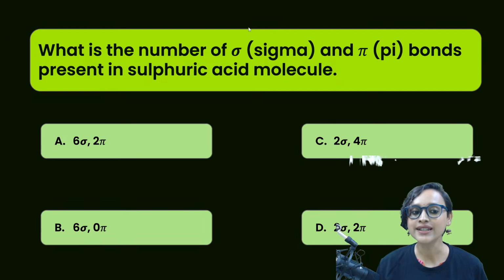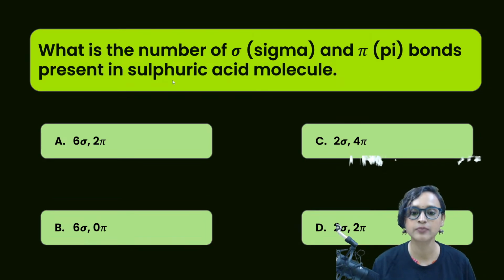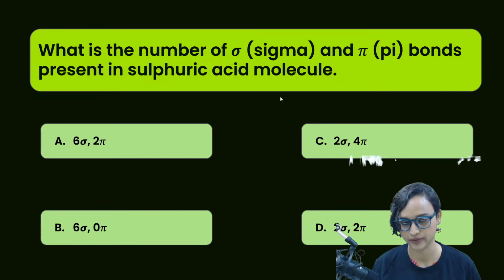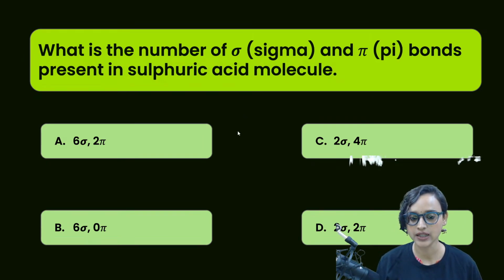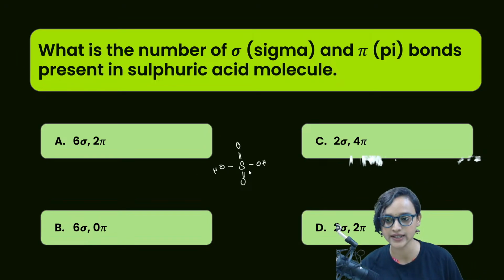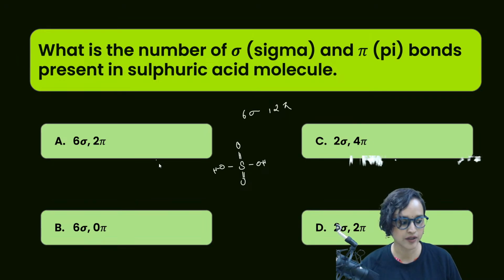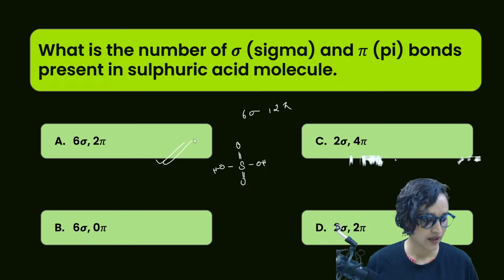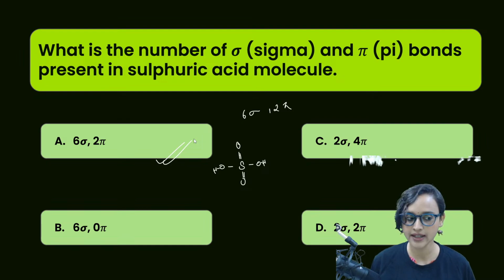Very good. Now, what is the number of sigma and pi bonds present in a sulfuric acid molecule? Sulfuric acid, that means H2SO4: S double bond O, O, H, O, H. This is your sulfuric acid. Sigma bonds: 1, 2, 3, 4, 5, 6. There will be 6 sigma bonds. How many pi bonds? There are 2 double bonds as we can see. So 2 pi. That means option A is the correct answer. Am I right, guys? Very good.